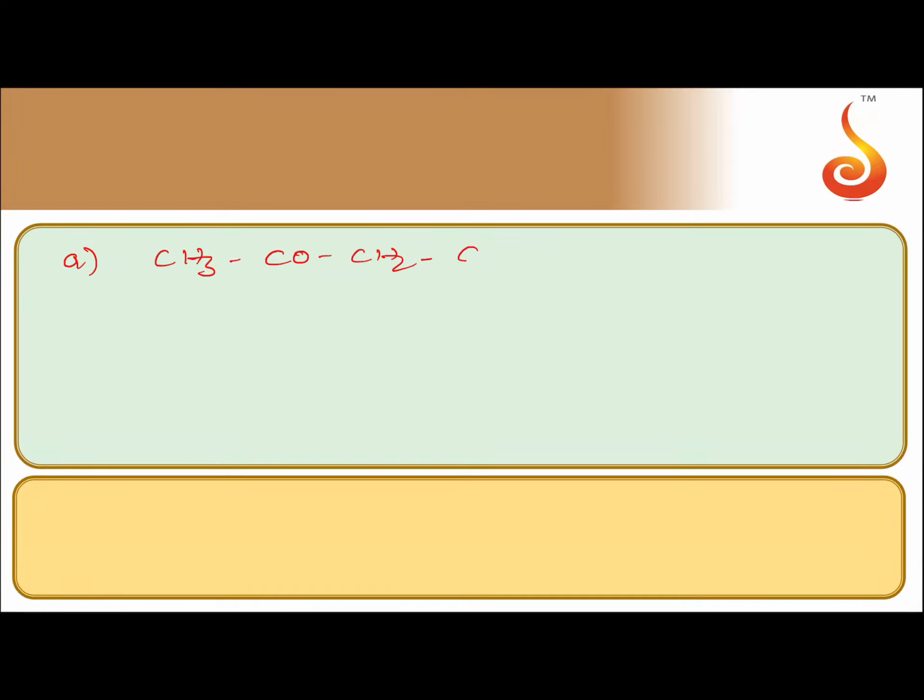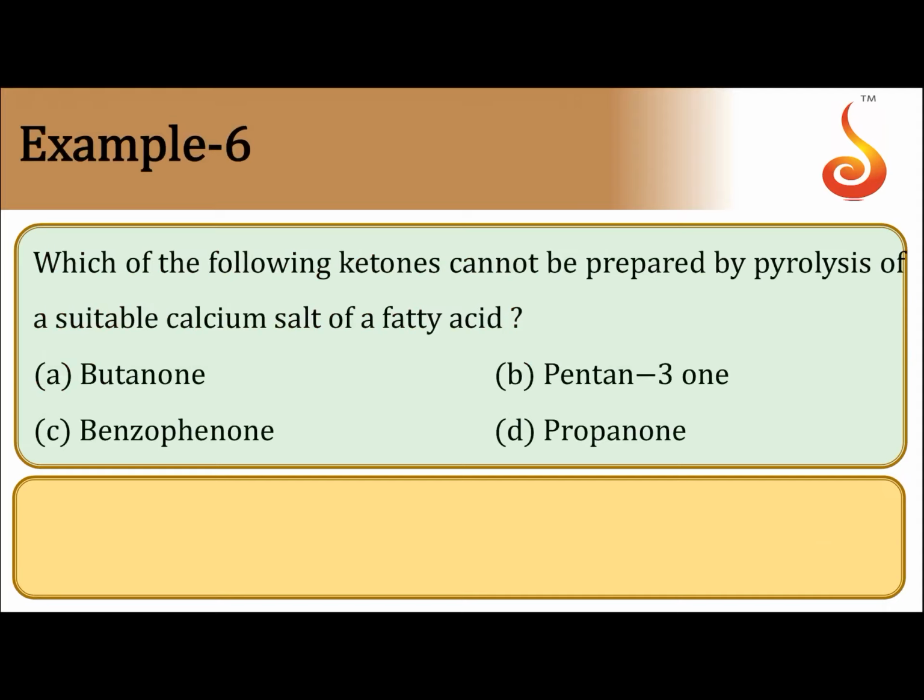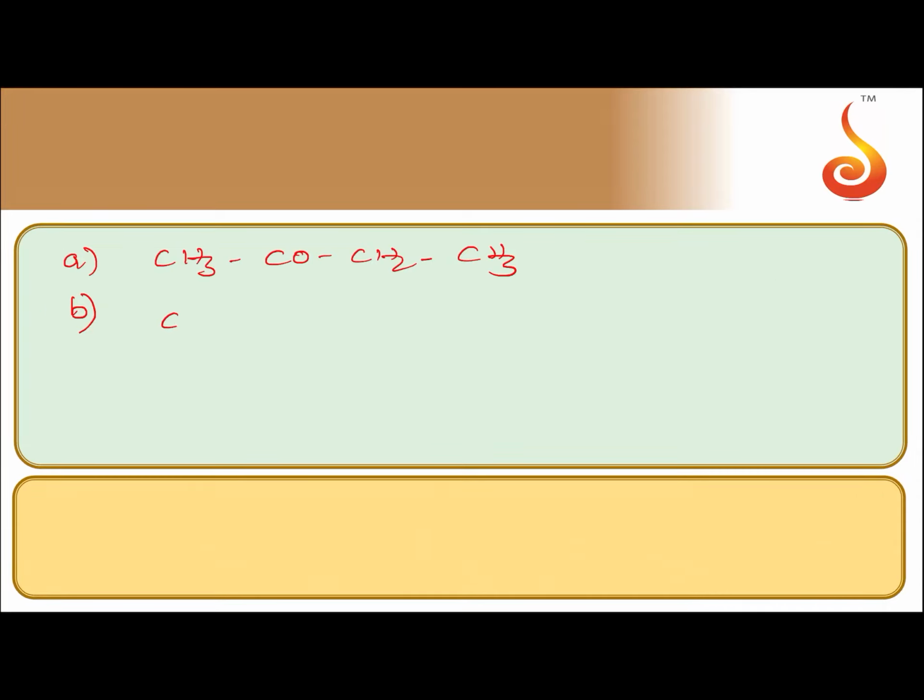Now let us write butanone. First option A is butanone. Butanone is CH3COCH2CH3. Two carbon atoms on one side and one carbon atom on the other side. Unsymmetric ketone. Then pentanone.